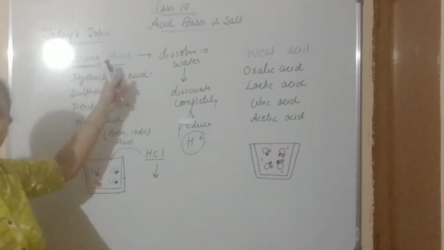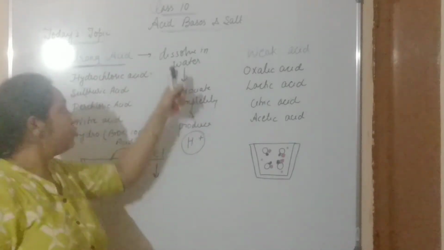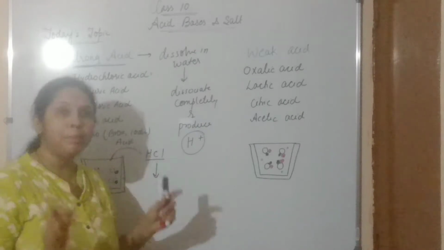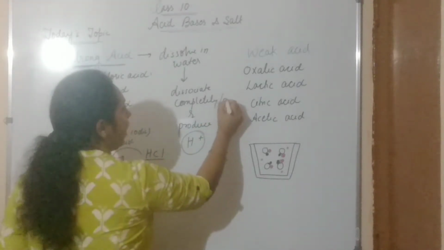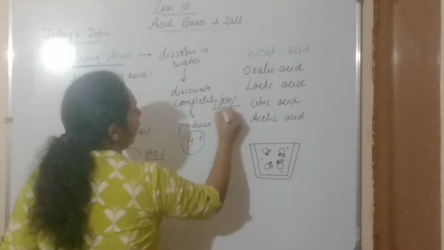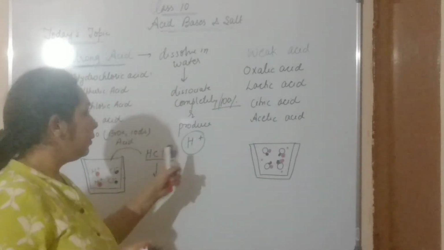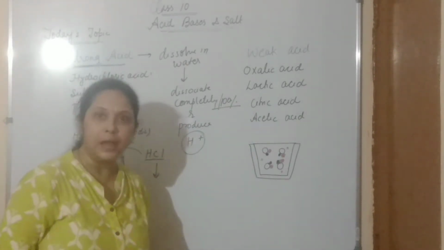So strong acids are those acids which dissolve in water and dissociate completely, meaning they dissociate 100% and produce hydrogen ion.